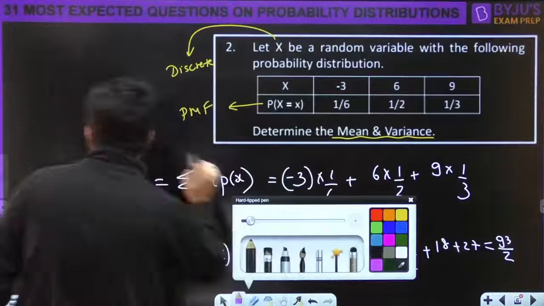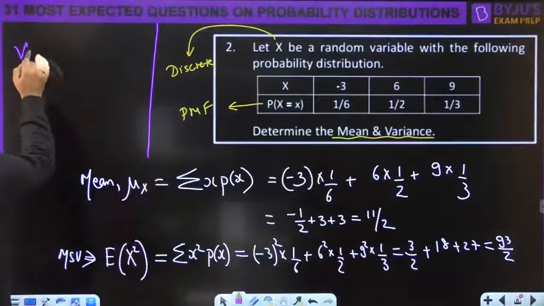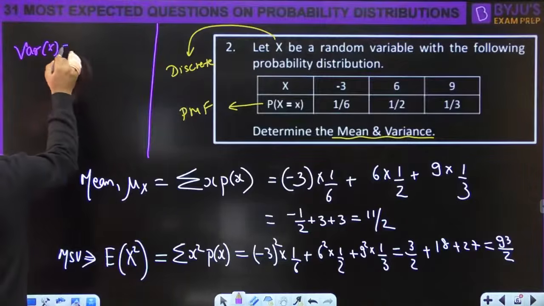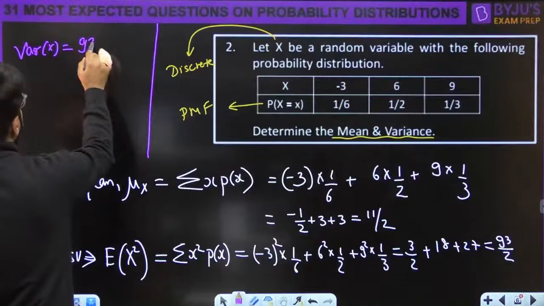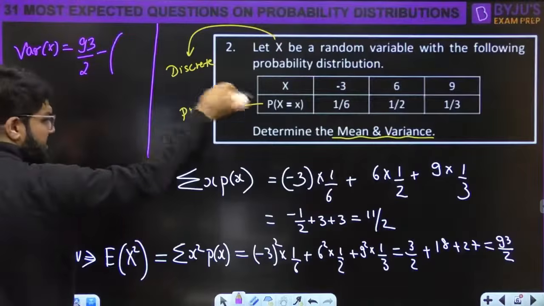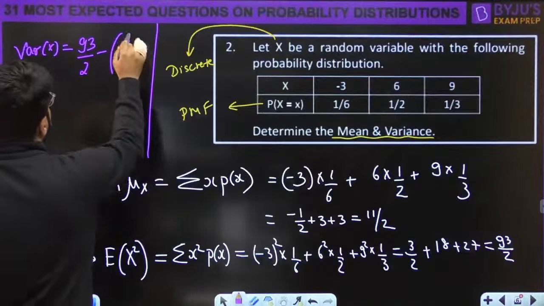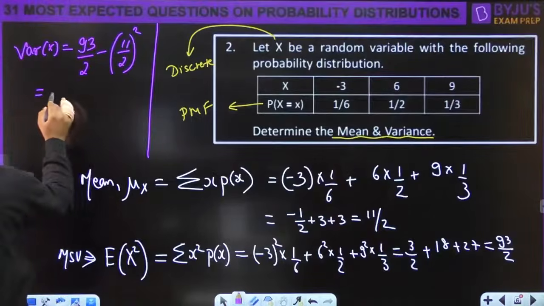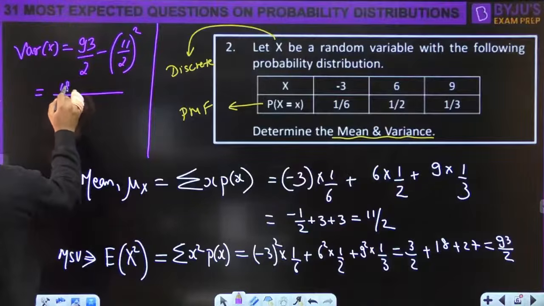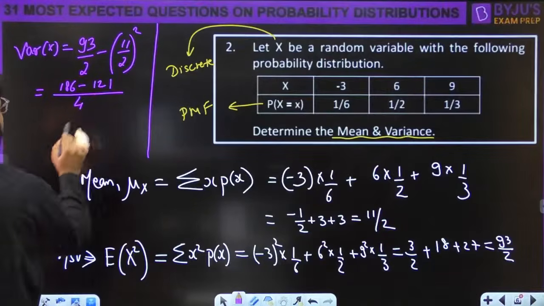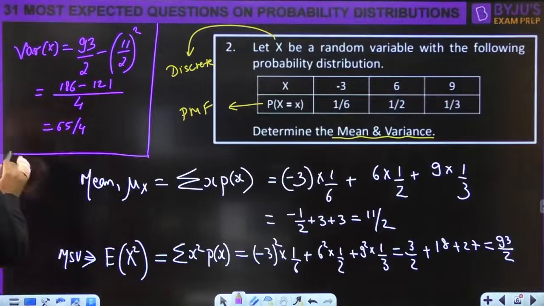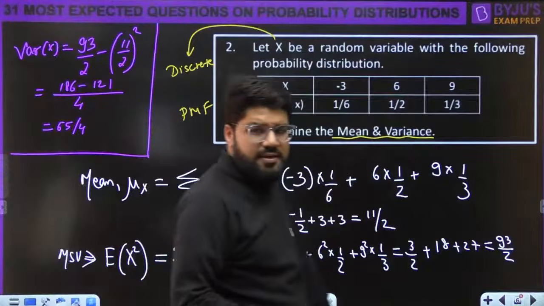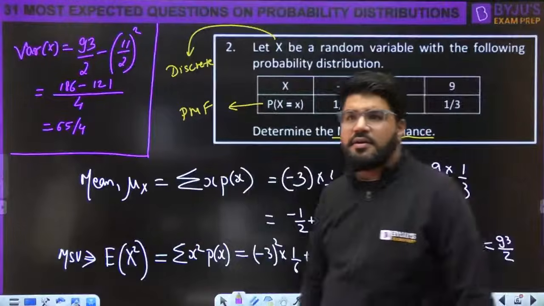So finally, what is going to be the variance? It is the mean square value minus the square of the mean. So this becomes 186 and this is 121. The difference of them is perfect. 65 by 4 is the answer you are giving me. Correct?